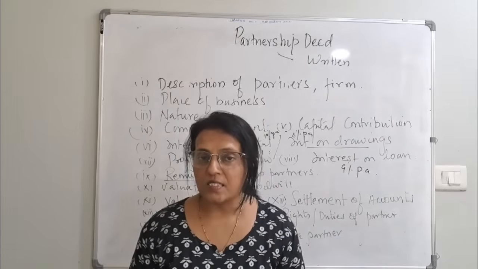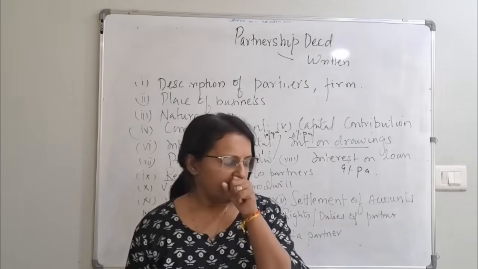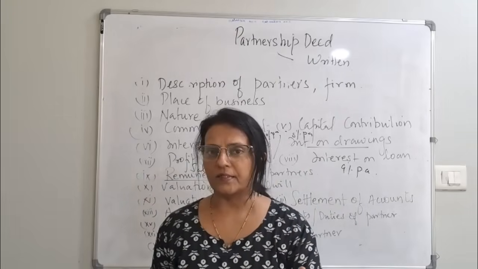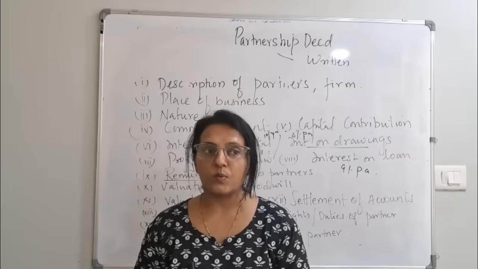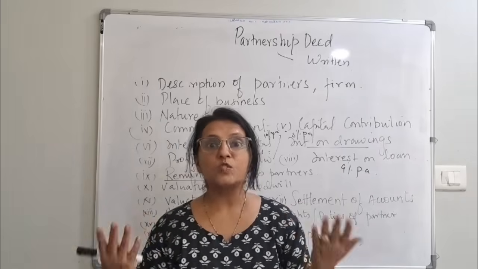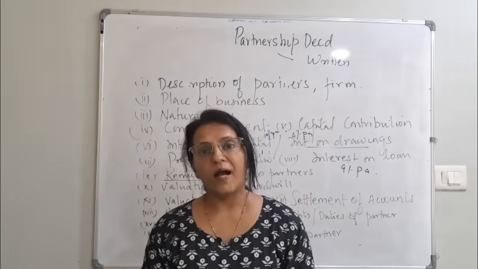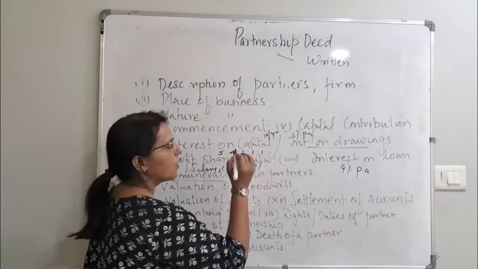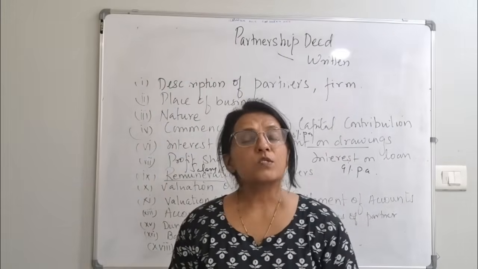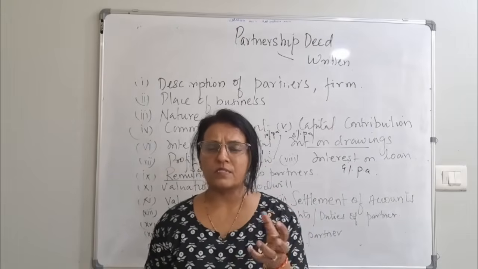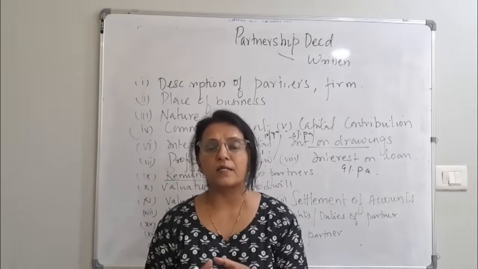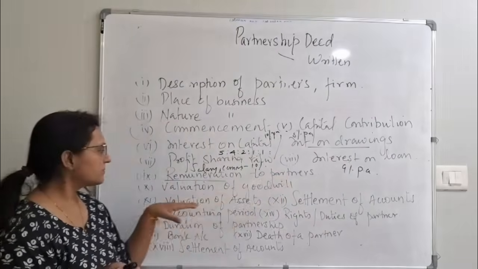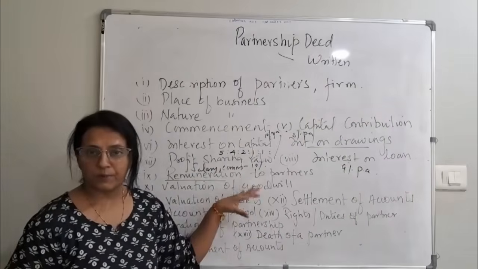Now my sister says, okay, you are working so much and you are getting salary. I am also bringing business through my contacts. I am getting so much business for the firm. I need commission. So I will also take commission of 10% of whatever the business is. So whatever the agreement is between the partners has to be mentioned over here.